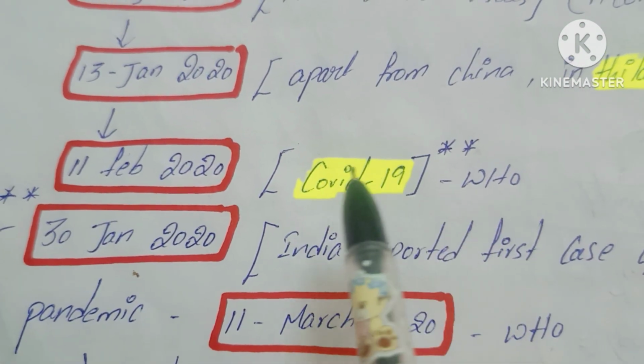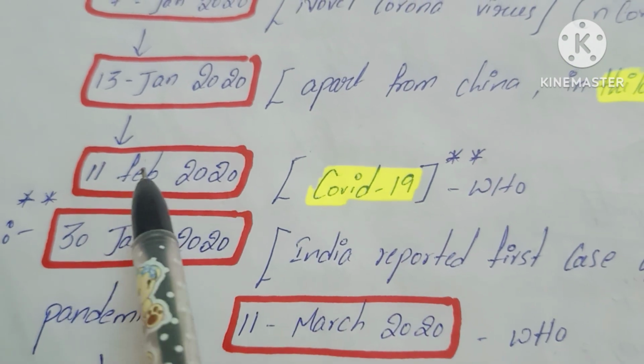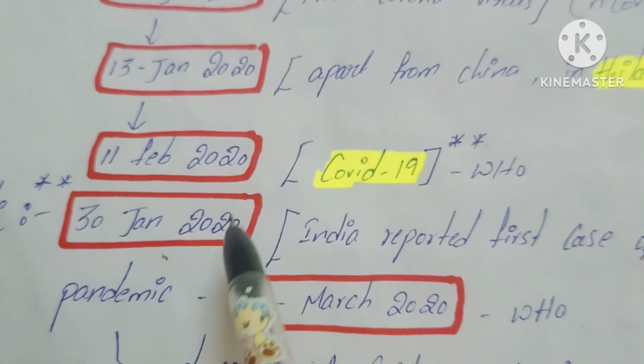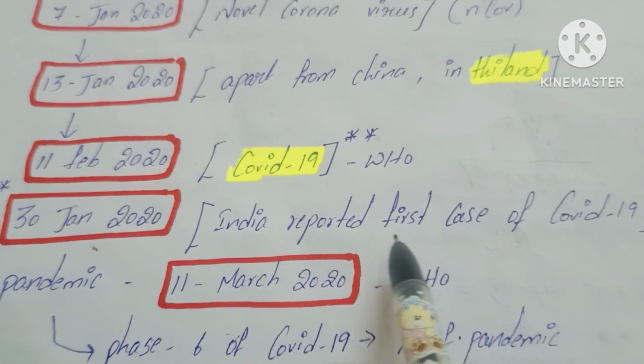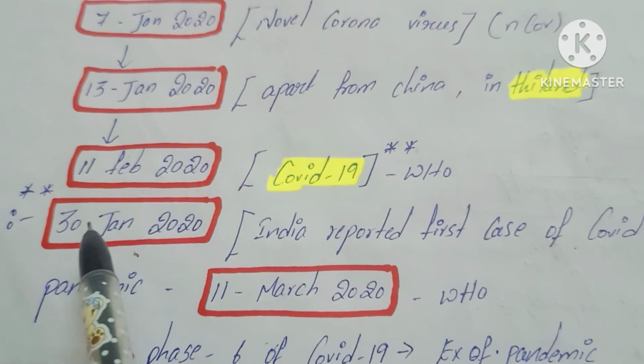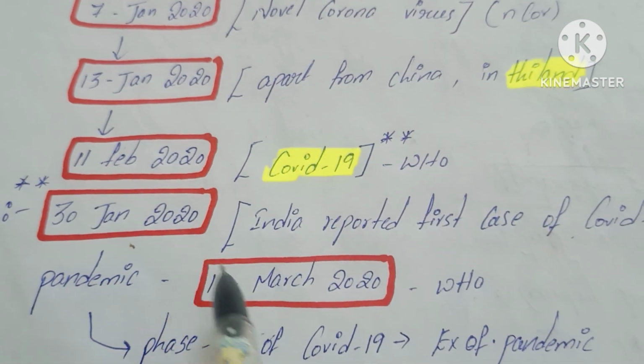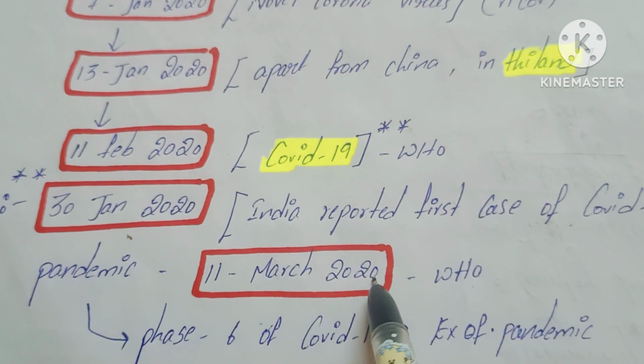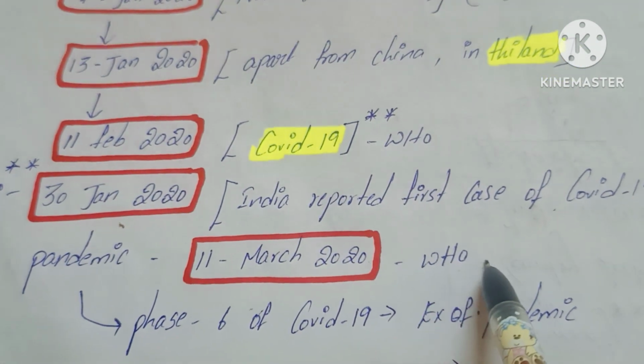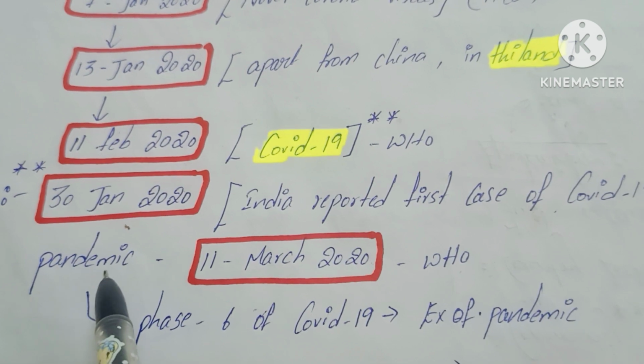WHO declared the disease as COVID-19 on 11th February 2020. In India, the first case was reported on 30 January 2020.